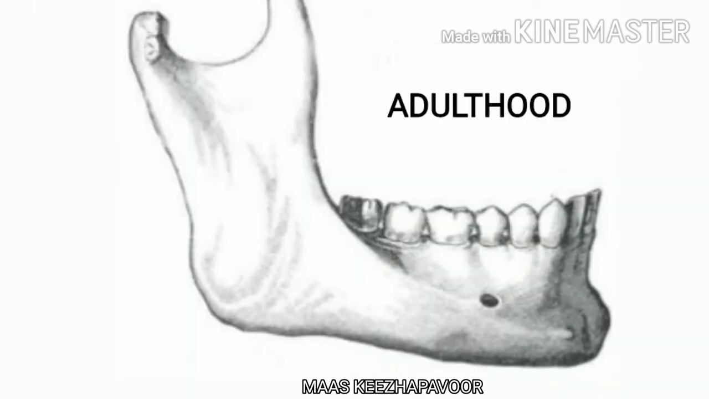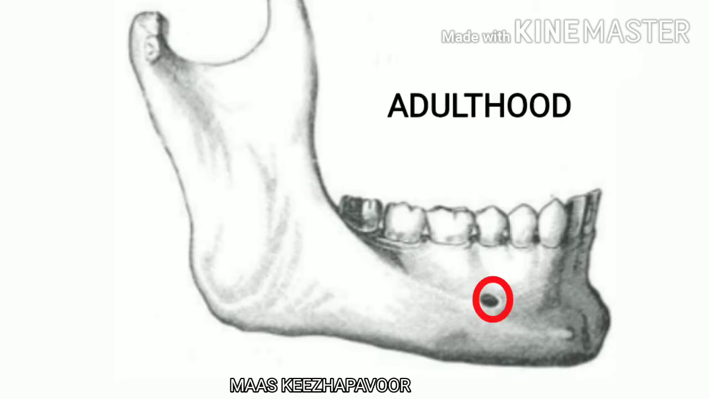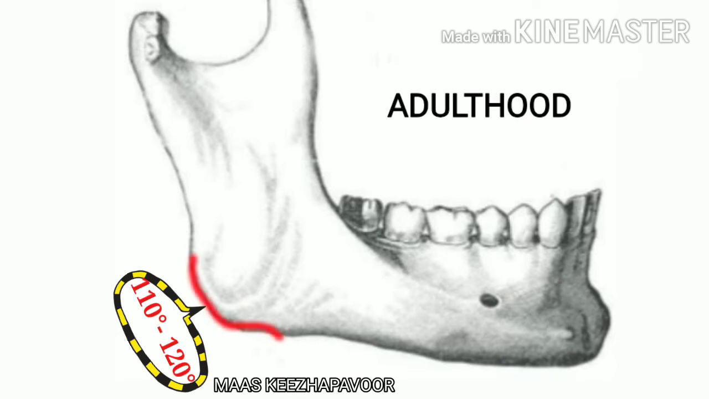How are these features when you observe an adult mandible? You can observe the body and ramus of mandible almost equal. The mandibular canal runs parallel with the mylohyoid line. The mental foramen lies in the midway between upper and lower borders of the body. The angle of mandible becomes almost vertical. It ranges from 110 degree to 120 degree.